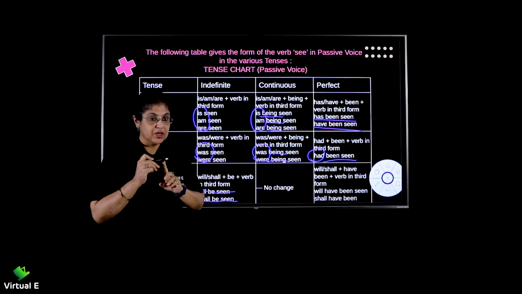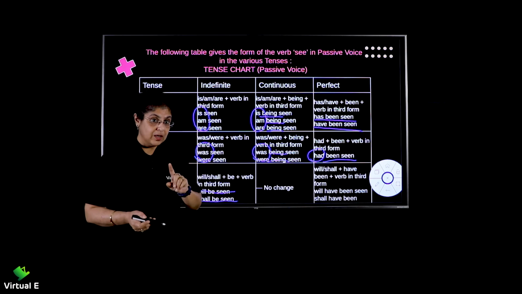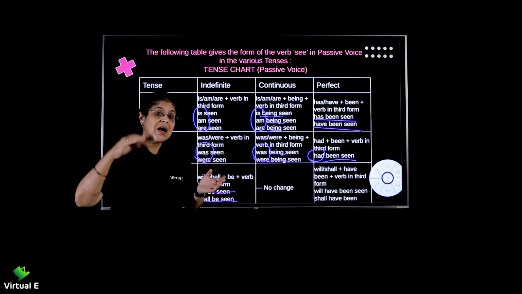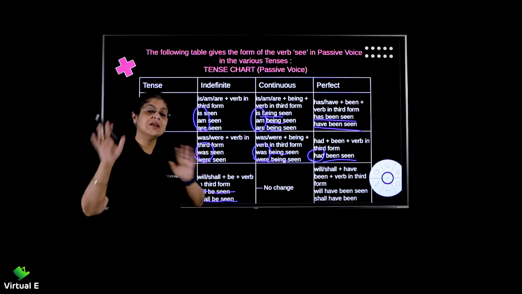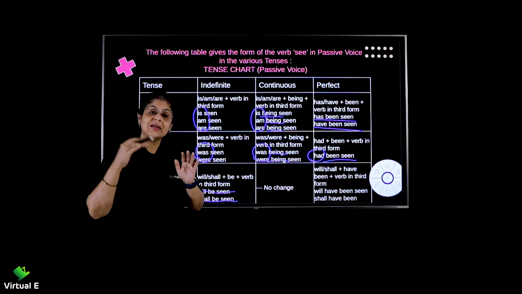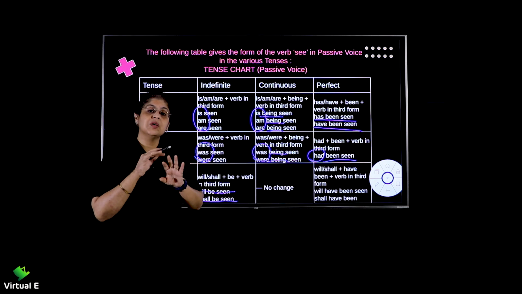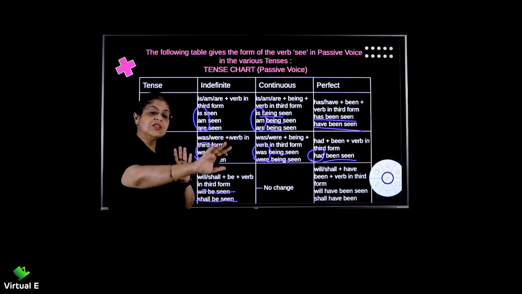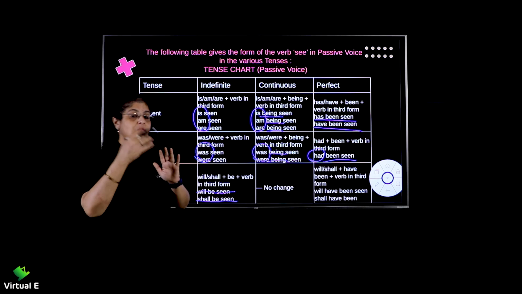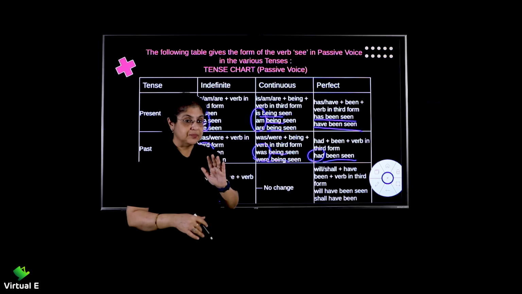I, subject; will have read, verb; a novel, object. Now, by tomorrow I will not touch. Let it be where it is. My concern is subject, verb and object. What is there after the object, just let it be. Don't bother.